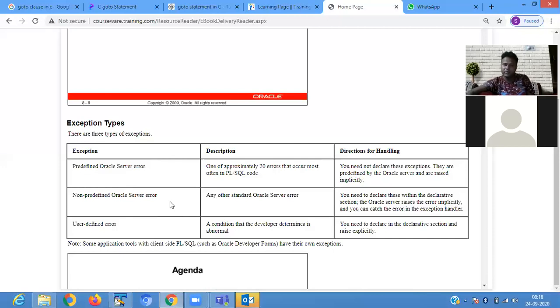Another is the non-predefined Oracle server error: any other standard Oracle server error, you need to declare this within the declarative section. User-defined error: a condition that the developer determines is abnormal, you need to declare in the declarative section and raise it explicitly.